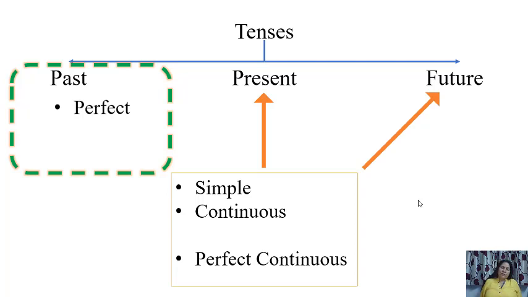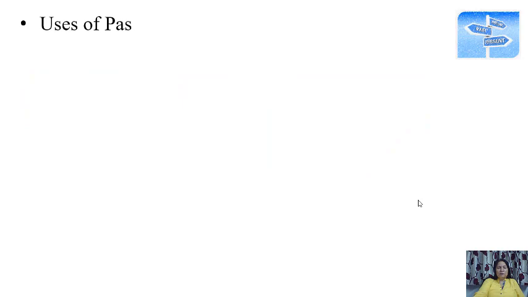And past perfect we are going to do today. In past perfect, we write actions which were completed at a point of time in the past or before some point of time in the past. That is past perfect. So this is how we go ahead with a little revision.